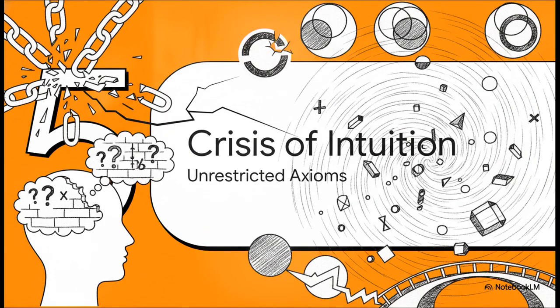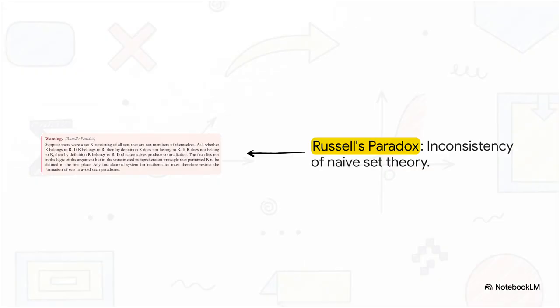Section 5. The crisis of intuition. Okay, we have reached the climax. This is the exact historical moment where naive mathematical intuition literally breaks. For years, early set theory relied on a very permissive intuition known as unrestricted comprehension. That was the idea that if you could describe a property in words, you could just form a set out of all the objects that have that property.